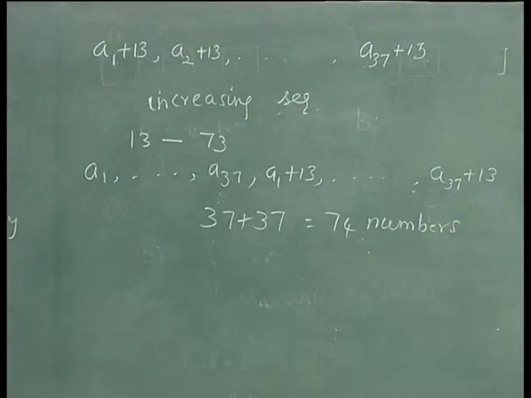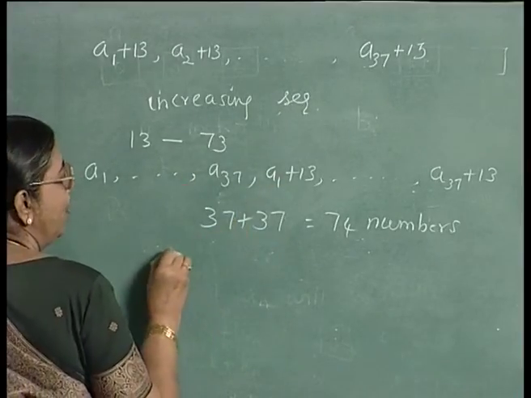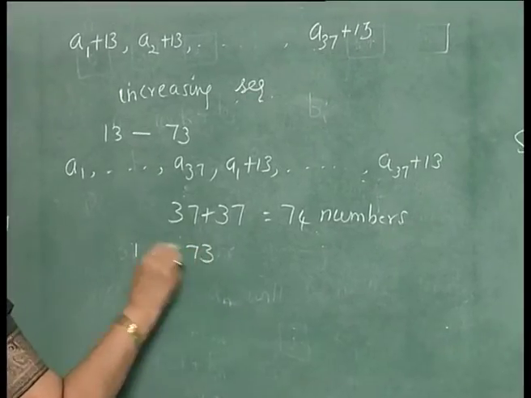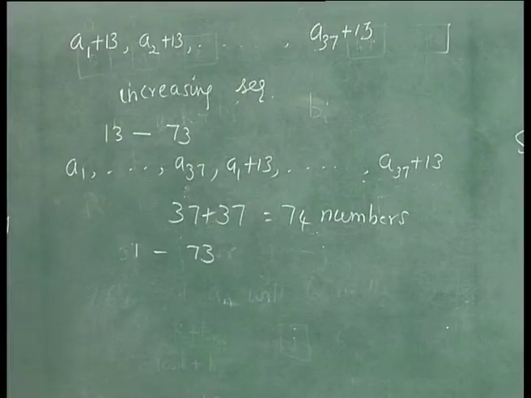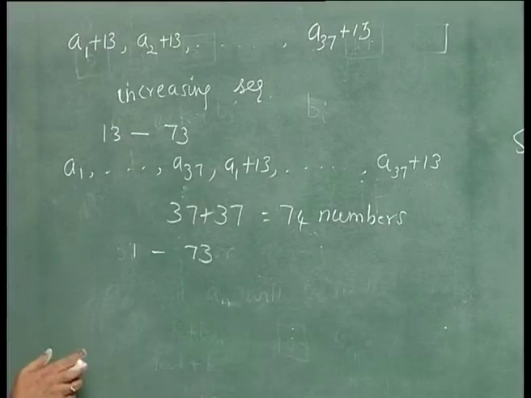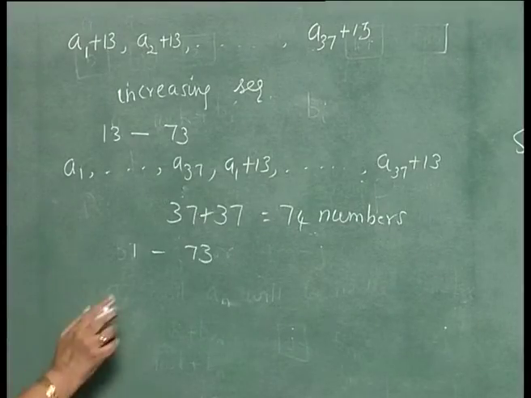And the value of Ai ranges from 1 to 60. In the other sequence, the numbers range from 13 to 73. So, these numbers have values between 1 and 73. And there are 74 such numbers, so 2 of them will be equal. Obviously, by the pigeonhole principle, 2 of them will be equal.